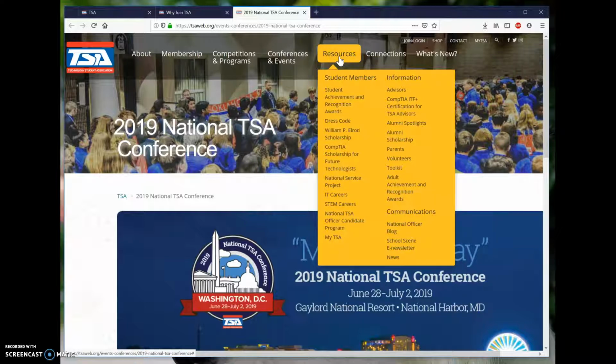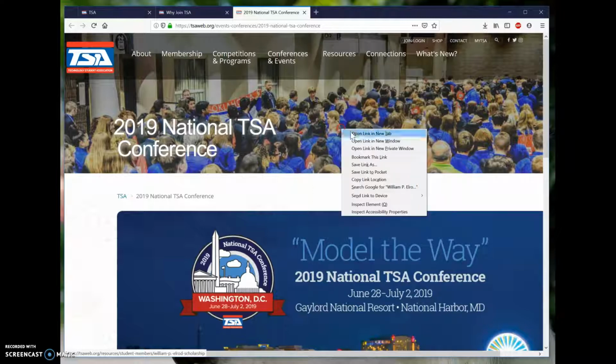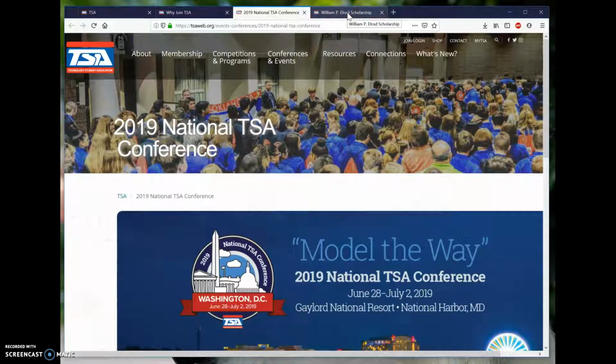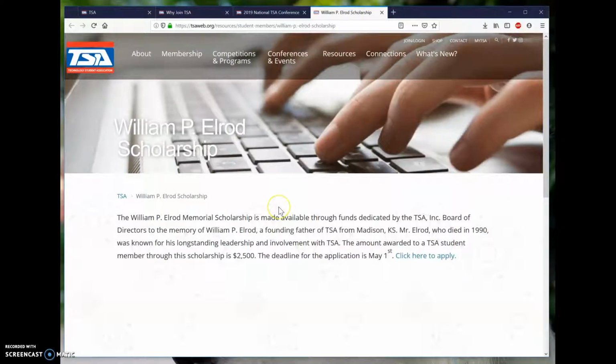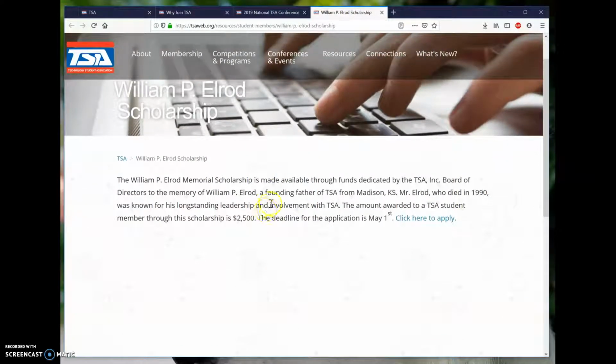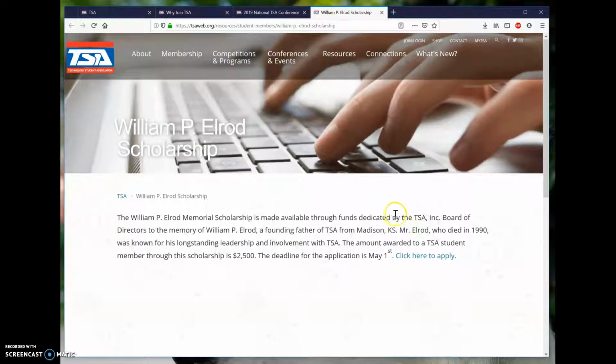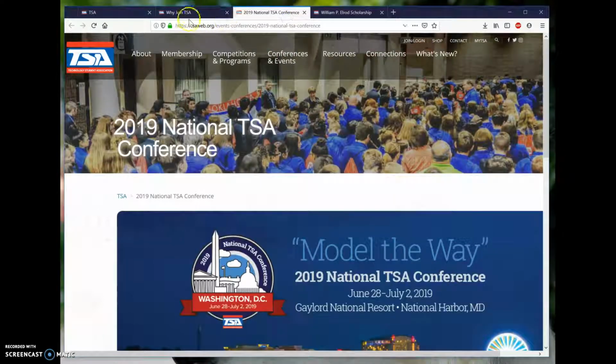If you come over to resources, this is a super important tab for any students interested in using any of the resources on this web page. You'll see here there's a dress code, things that you have to meet in order to compete at certain events. Scholarship opportunities, let's click on one of those because this could be useful, especially for the 9th graders, since you will be going to college in just a few years. This one will provide you with $2,500. And here is a link to apply. So these are things you can look into as you get closer to thinking about college. And this is a great resource for that.